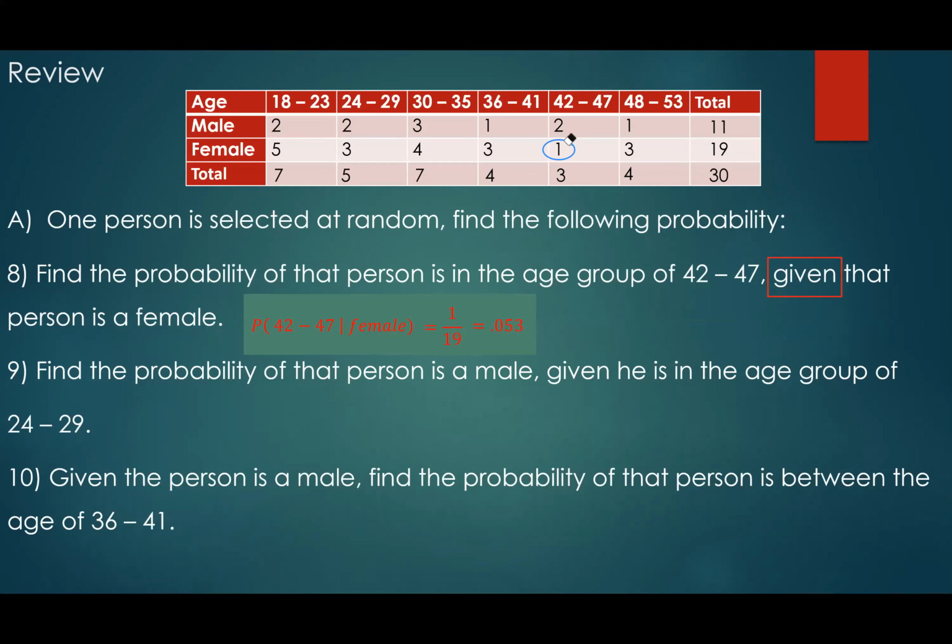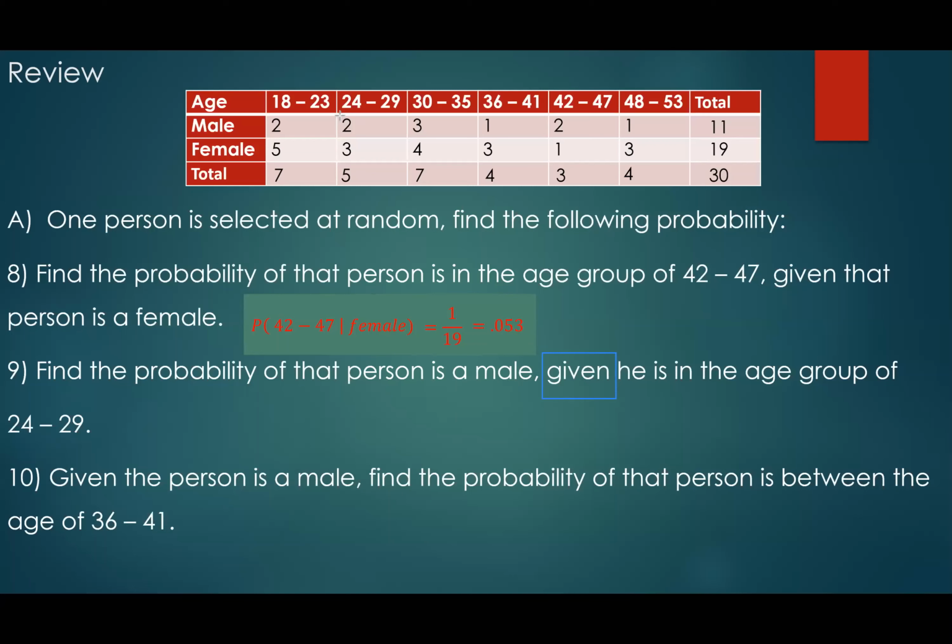Looking at number 9, we have: find the probability that a person is a male, given he is in the age group of 24 to 29. Looking at this problem, let me ask you guys, what is my new total? Who am I extracting out? Am I extracting out a male, or am I extracting out a 24 to 29? A male? Not male, 24 to 29.